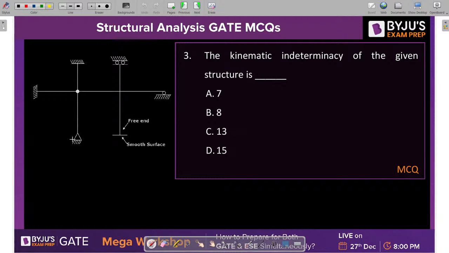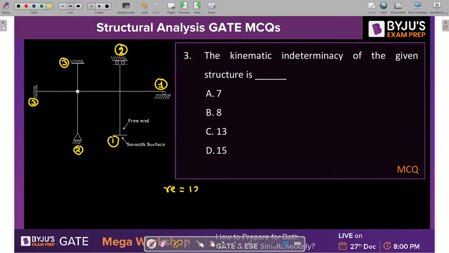So at this particular support, how many reactions can be possible? 2. At this support, it should be 3. At this support, it should be 3. This is a horizontal guided roller support. That's why 2 reactions can be possible. And this is a roller support. 1 reaction is possible. And this is basically a smooth surface and a free end is placed on the smooth surface. That's why 1 reaction is possible. So let's calculate how many total reactions are there. Just count it. 3 plus 3, 6, 6 plus 2, 8, 8 plus 1, 9, 9 plus 1, 10 and 12.